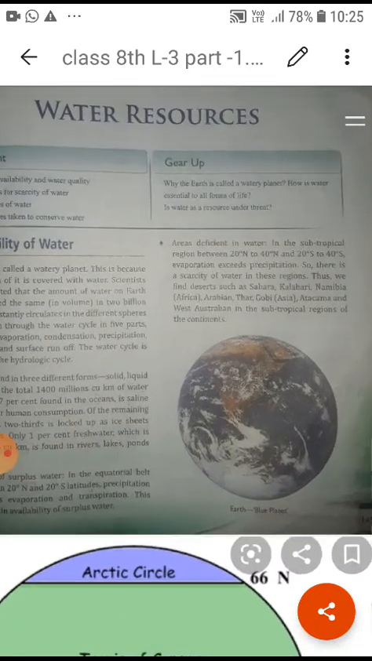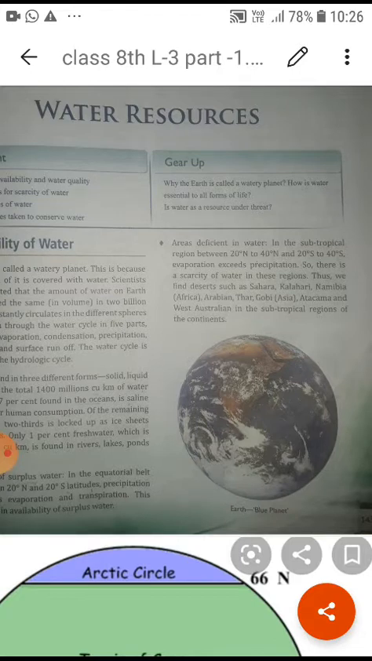Here there is more evaporation, and that exceeds the precipitation, so there is some scarcity of water. Just now I explained that in the tropical region precipitation exceeds evaporation. But here the process is different: evaporation exceeds precipitation, which is why there is some scarcity of water.